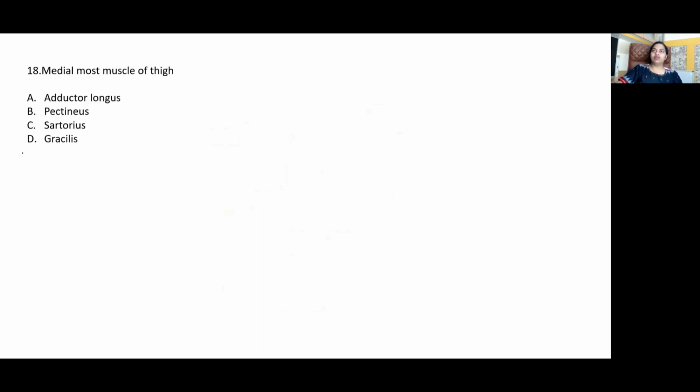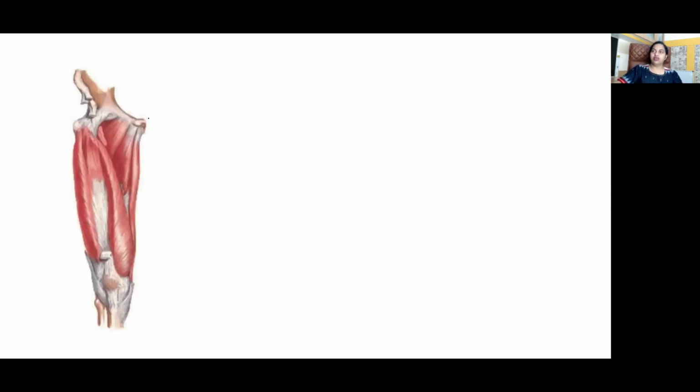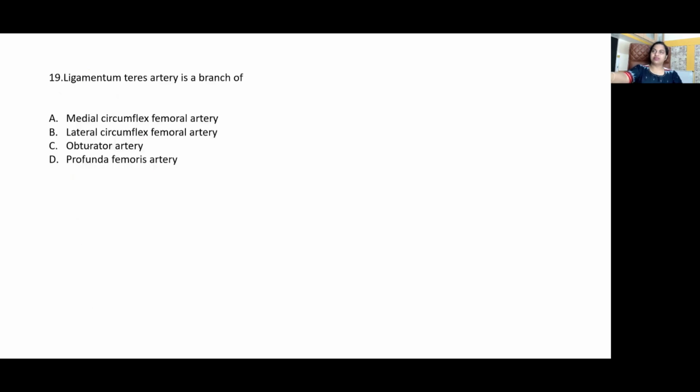Medial most muscle of thigh, easy? Yes, the answer is gracilis. So you can get it in your spotter. That's the gracilis. What is the nerve supply to it? The obturator nerve. Okay. You get to see the adductor longus and the pectineus. The vastus major has been removed. This is your vastus intermedius, vastus medialis, vastus lateralis.